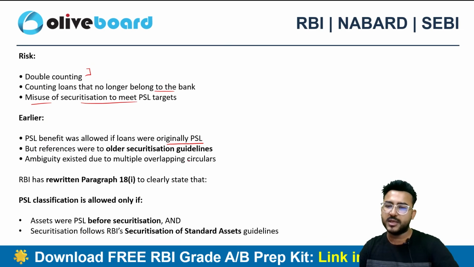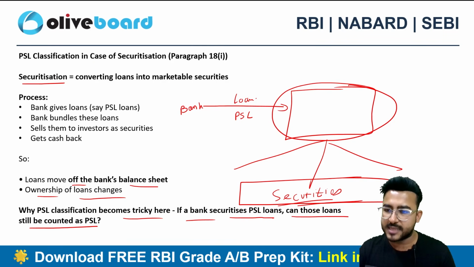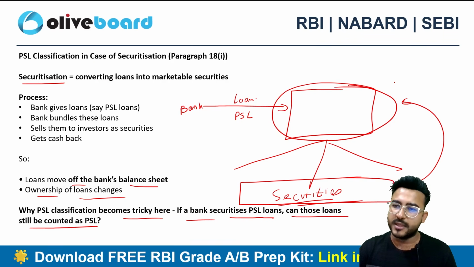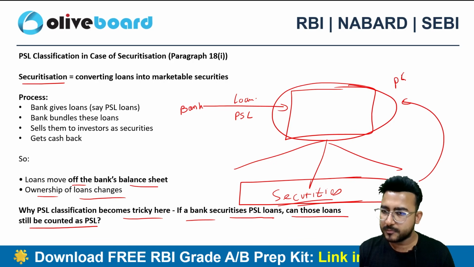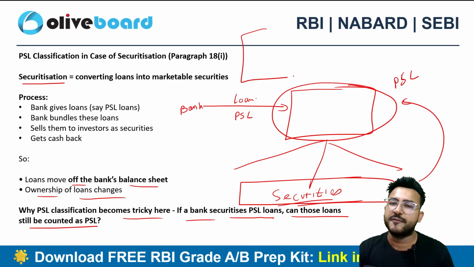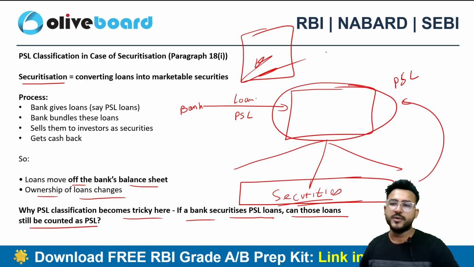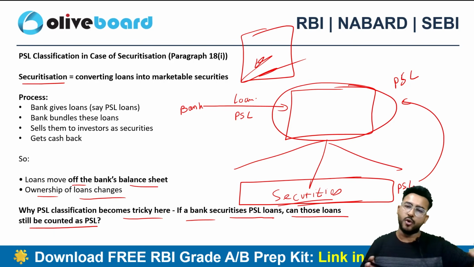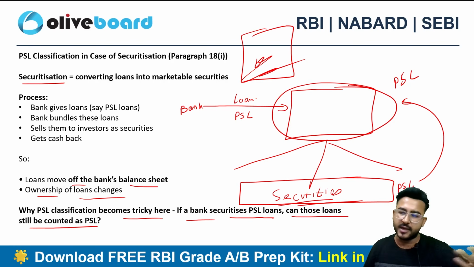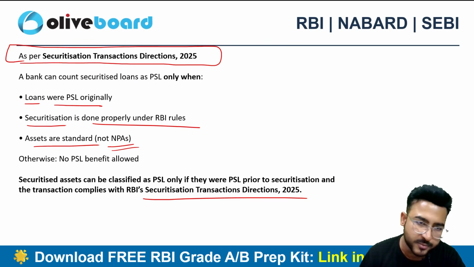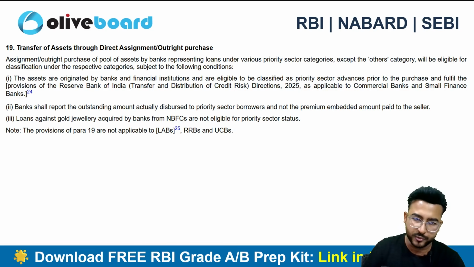Now, how can I be sure that these securities are PSL eligible when the loan is PSL eligible? I need a certification from the auditor who is clearly certifying that these loans and the securities created out of those loans are PSL eligible. So that's a new requirement that you have to learn here.